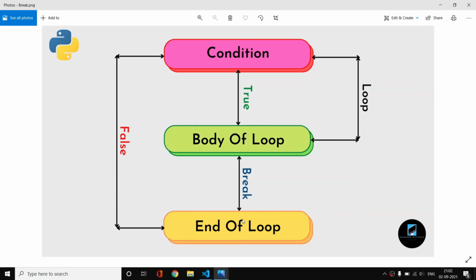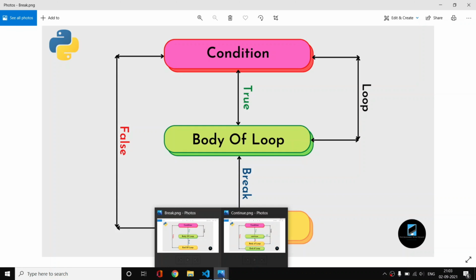The instant Python sees the break statement, it will directly jump out of the loop and stop the execution. So this is everything about the break statement. You can find this chart in the links in the description, so you can download these charts and study them deeply.